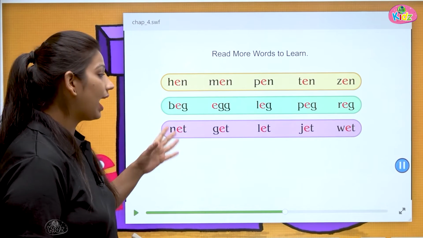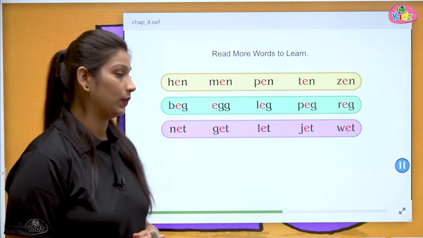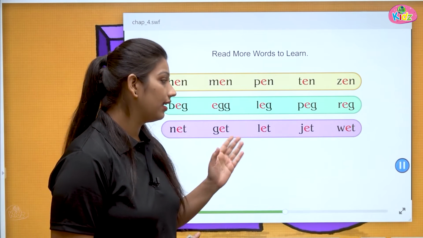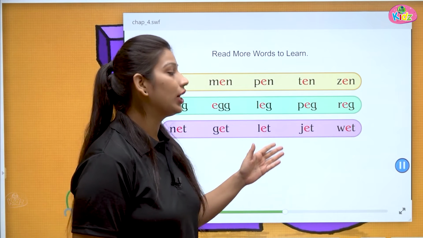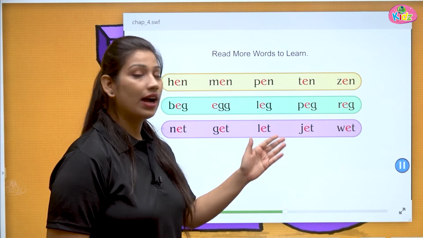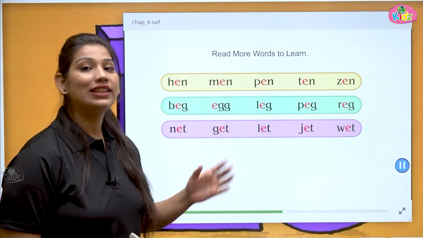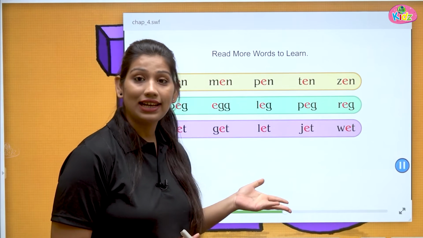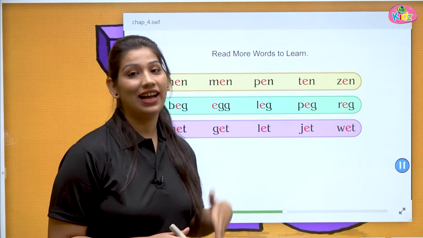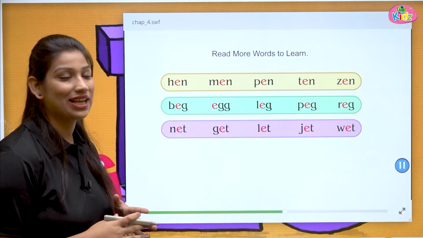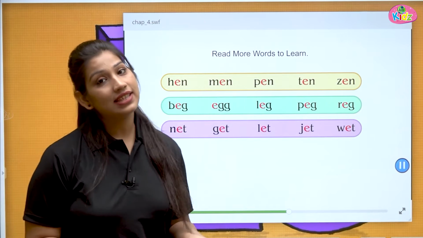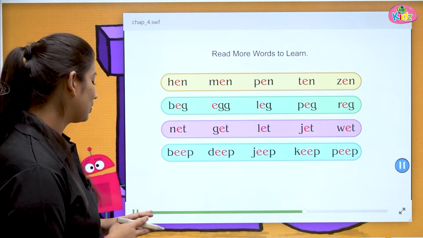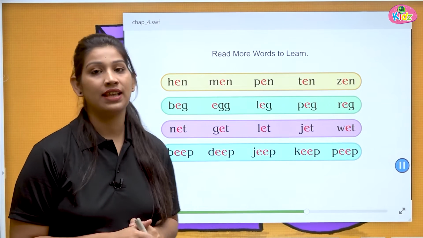Next we have the "et" sound. N-et, net. G-et, get. L-et, let. J-et, jet. W-et, wet. All these are with the "et" sound. Net, get, let, jet, wet. Again, words are rhyming. Yes, they all are producing the same sound by the end. Let, net, jet, wet.